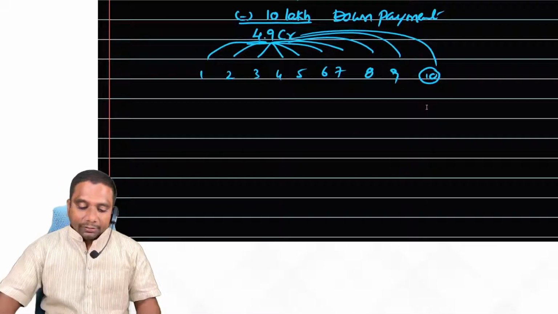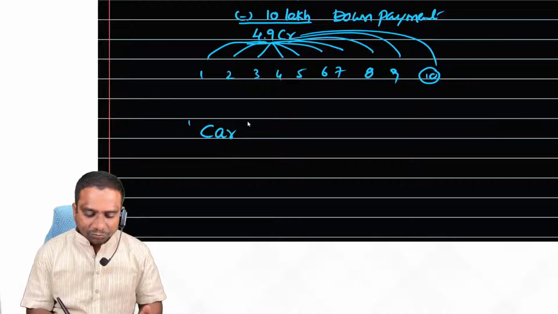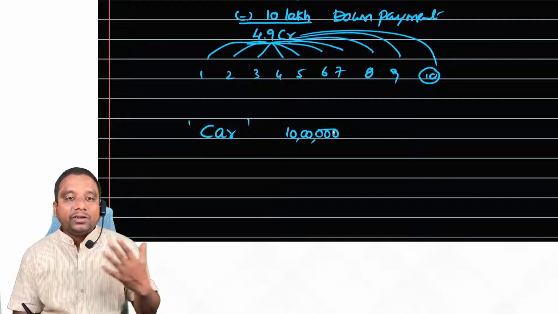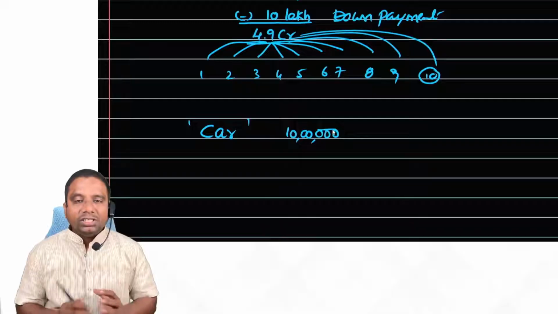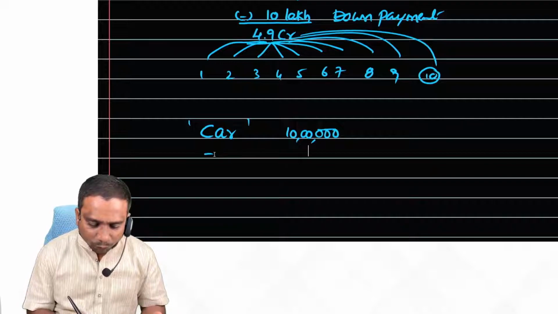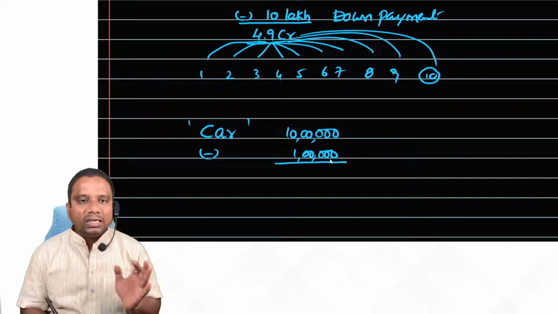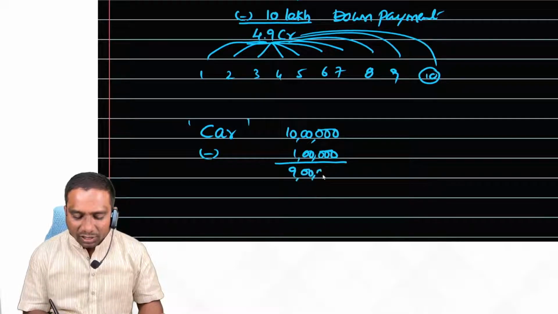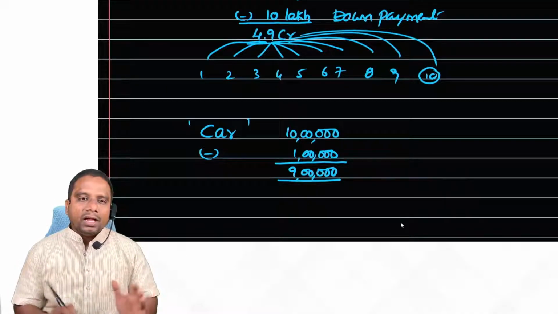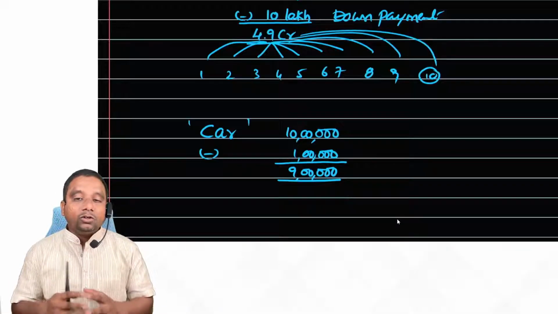Is it clear? Right. Now, look here. I will give you one more example. Suppose I want to buy a car which costs 10 lakh rupees, but I don't have sufficient cash. What will I do? First, I will make a 1 lakh down payment. The remaining 9 lakh rupees I will pay in installments, EMIs, equated monthly installments. And this EMI includes the interest part also.